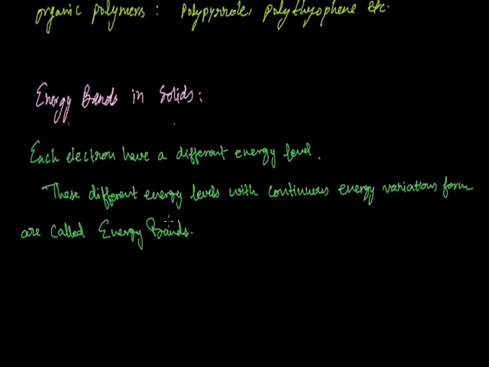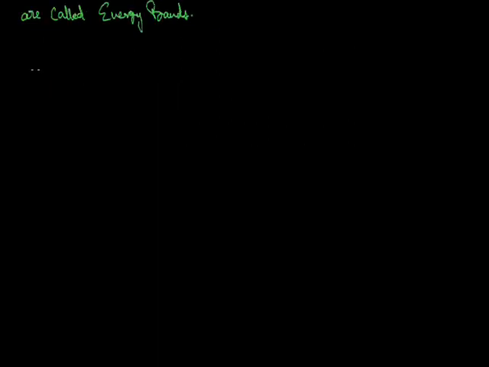So here the energy band which includes the energy level of valence electrons is called the valence band, and the energy band above the valence band is called the conduction band. So we have two energy bands, valence band and conduction band.